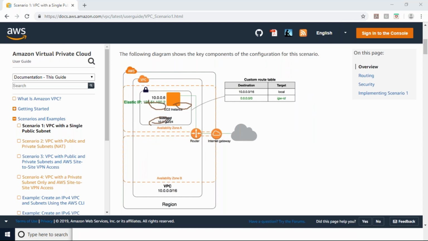Each and every instance has a public IP. This part is clear. Yes. Now I want only one person or one system from the internet to connect to any of my EC2s.